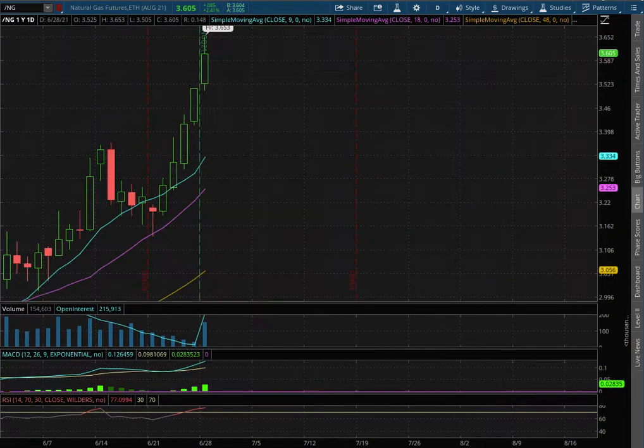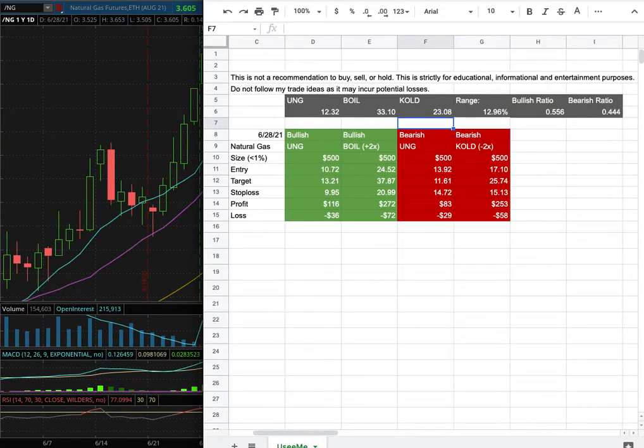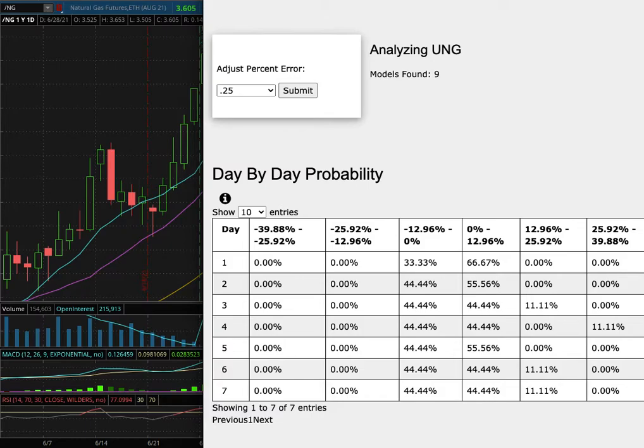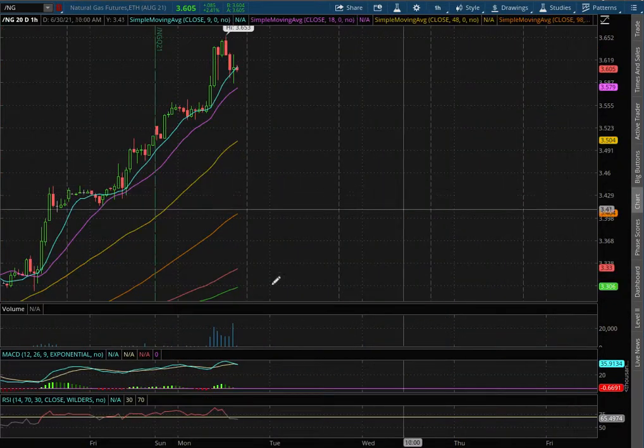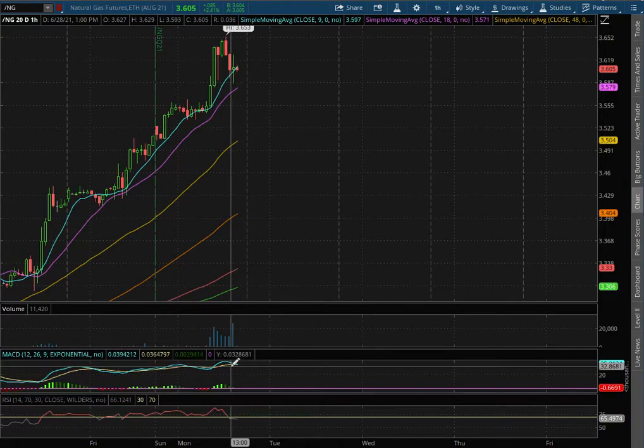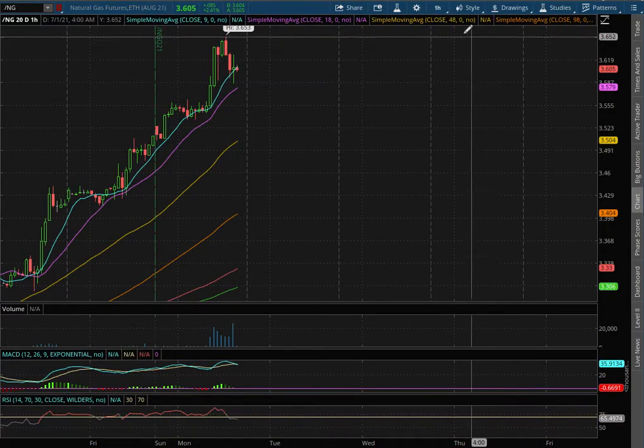Natural gas. In this video, I'll be going over my trade idea of the week and the day-by-day probability model. So let's start off with the technical analysis on the 1-hour chart. We remain in positive MACD, but we're seeing signs of a divergence and we're slightly off of overbought levels with